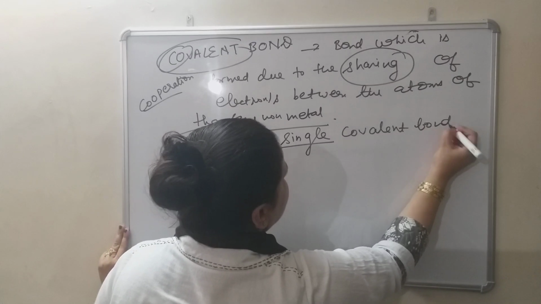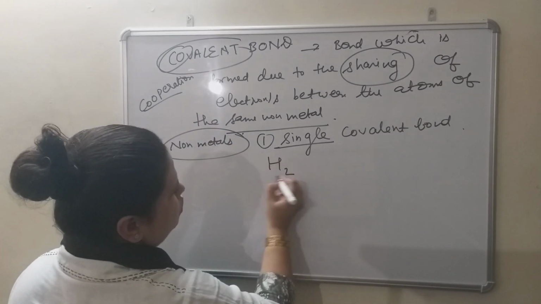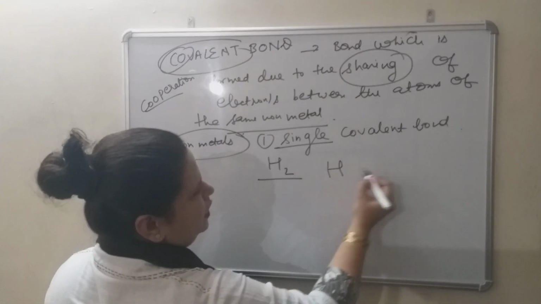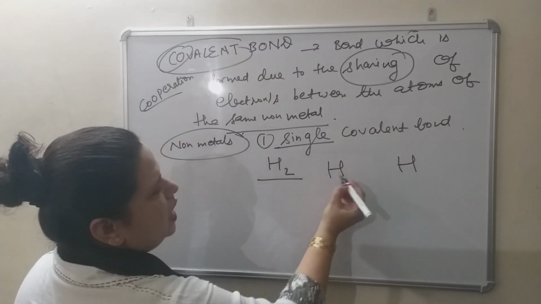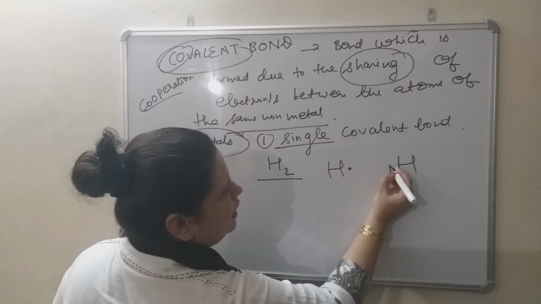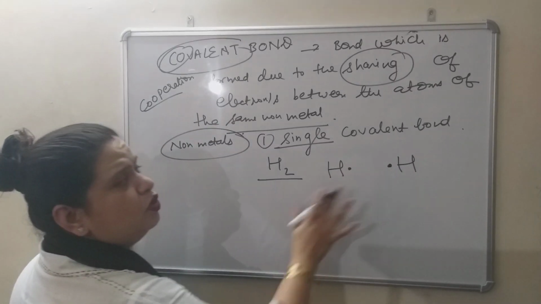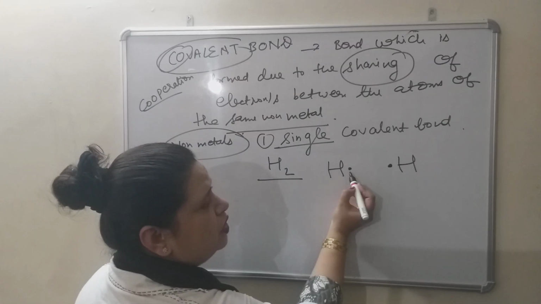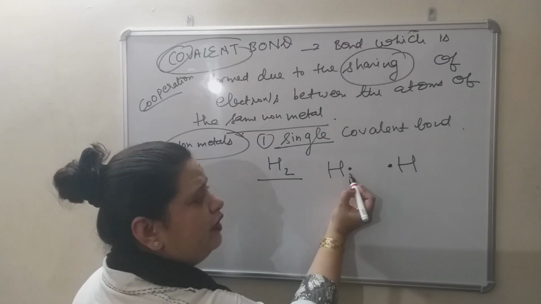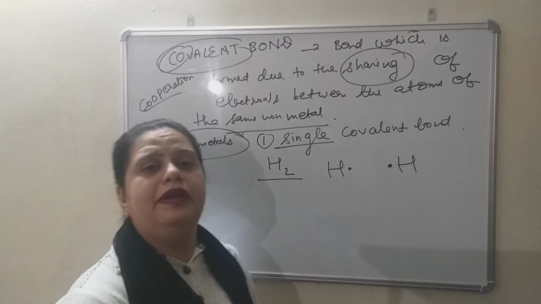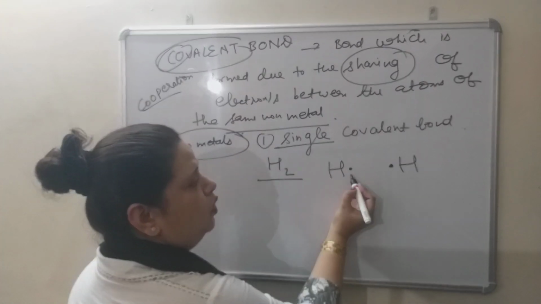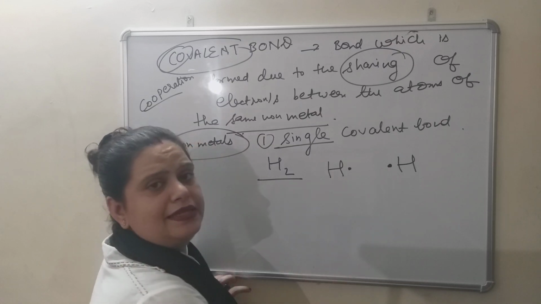Very simple example is there in this case. For example, H2. This is hydrogen. Now in H2, how many atoms of hydrogen are there? 2 atoms of hydrogen are there. 1 electron is present here, 1 electron is present here. I am using electron dot structure. So this atom of hydrogen will not lose this electron, because according to stability concept, 2 electrons are required in first shell. अगर इसने ये लूज कर दिया, इसको दे दिया, तो ये अनस्टेबल हो जाएगा.